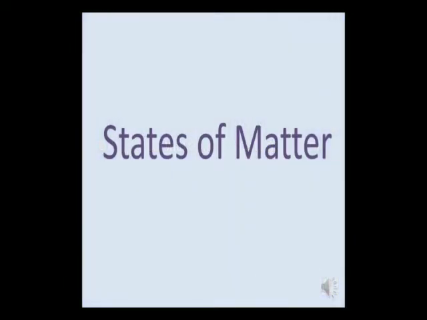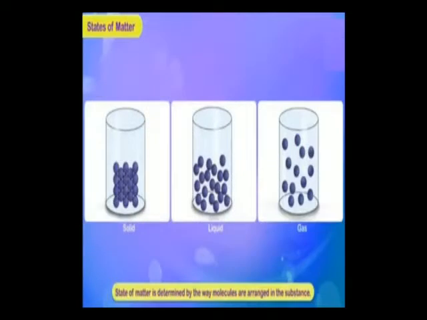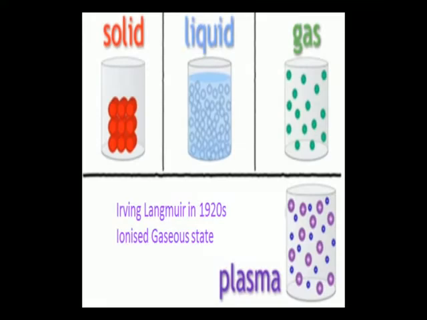Now let us discuss different states of matter. Can you tell me? Yes, they are solid, liquid and gas. These states are due to the molecular arrangement. They have different molecular arrangements. So there are three different states of matter. There is another state of matter which we call plasma. However, this state does not exist freely on Earth.